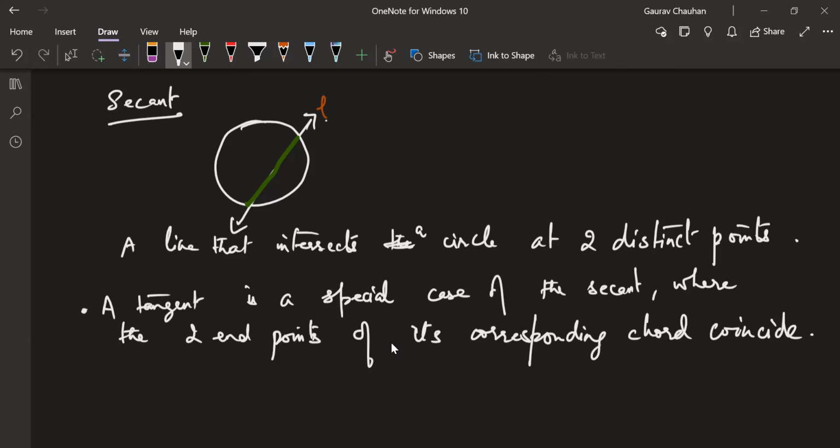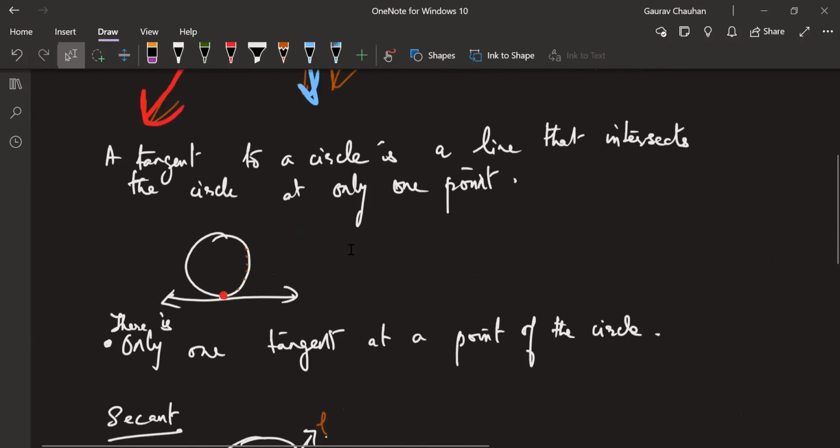There is a relation, but we are not going to touch on it now. It's in higher maths. The word tangent is also related to tan theta. There is a relation, but you will learn it later. Now, coming back to this.